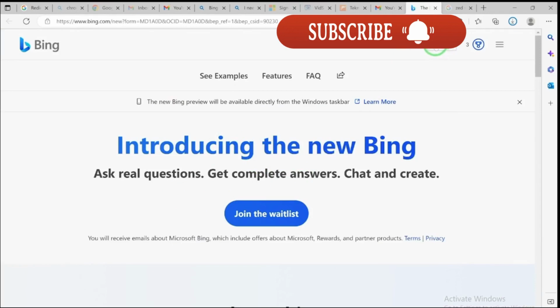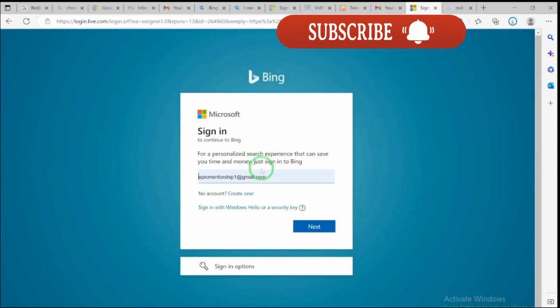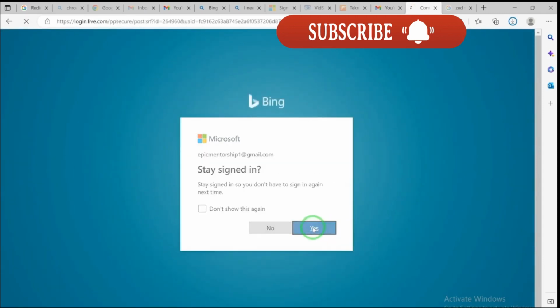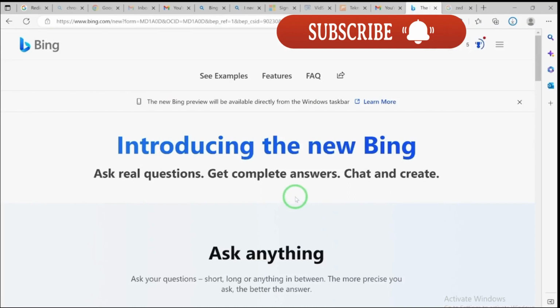I use my Google account to register, so I have to use that account to get access, because that's what they are going to give access to. So you click on sign in, and then you click on sign in with your personal account, and you can go ahead and put in the details. Put in the password, you can stay signed in, and then you are here in the new Bing platform.